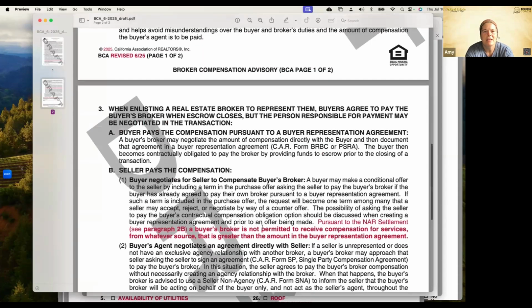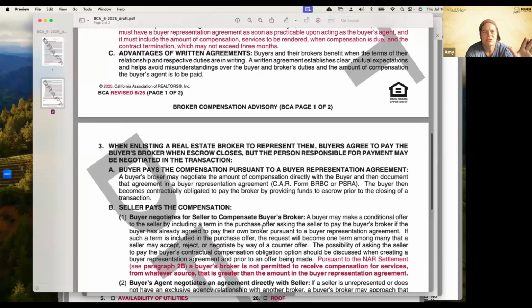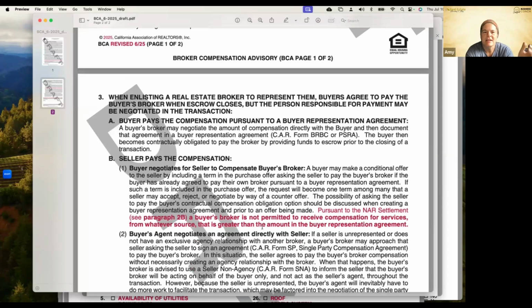The other thing that they added in, so they're just providing clarity there, is down here on 3B, pursuant to the NAR settlement, see paragraph 2B, a buyer's broker is not permitted to receive compensation for services from whatever source that is greater than the amount in the buyer representation agreement.